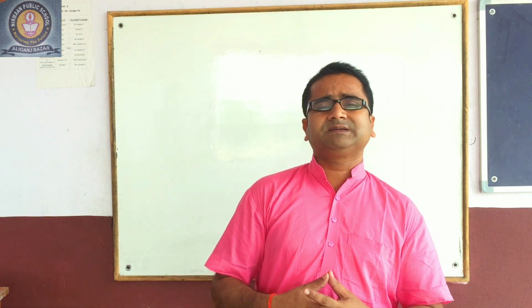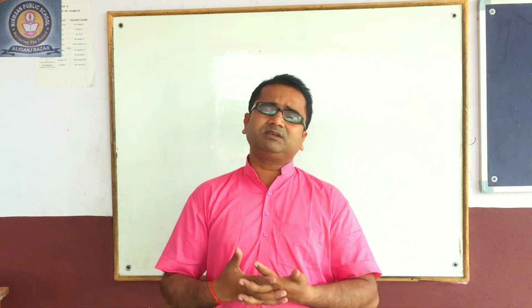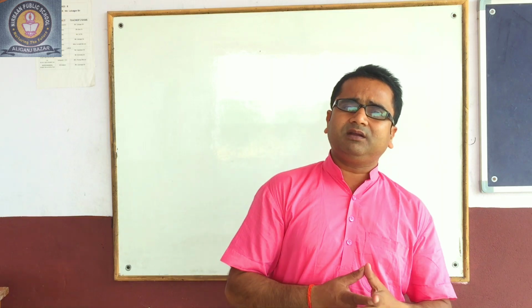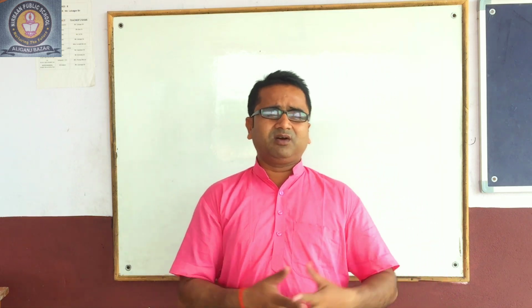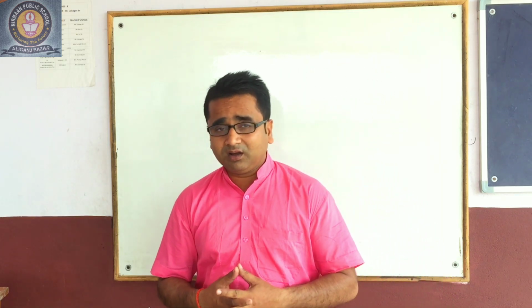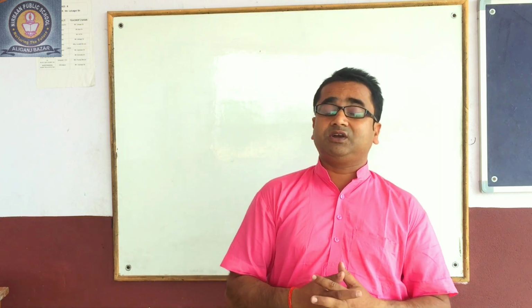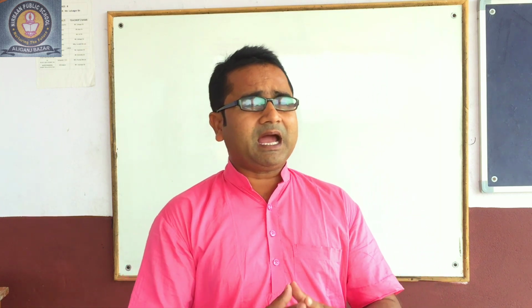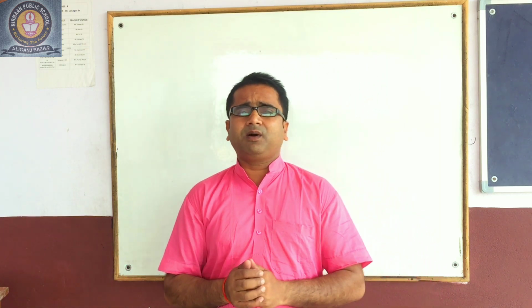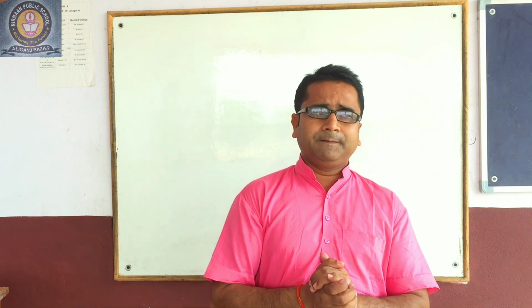Second one is the spherical mirror. If we take a hollow sphere of glass and polish one surface, then it is called the spherical mirror. Spherical mirrors are of two types: one is convex and the other is concave, on the basis of polishing of the surface. Today I will discuss the image formation by the mirror.